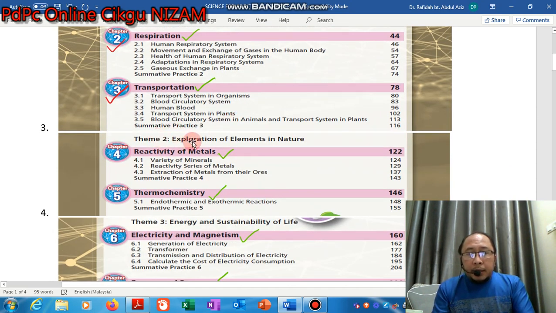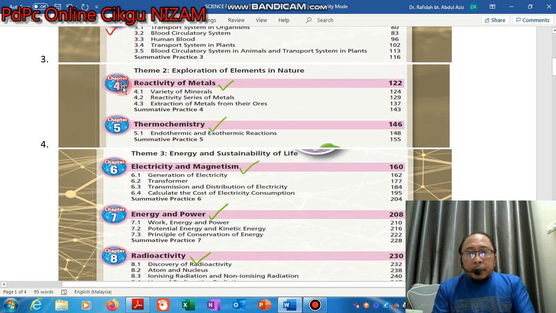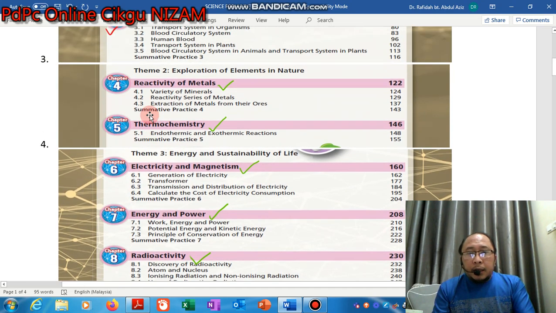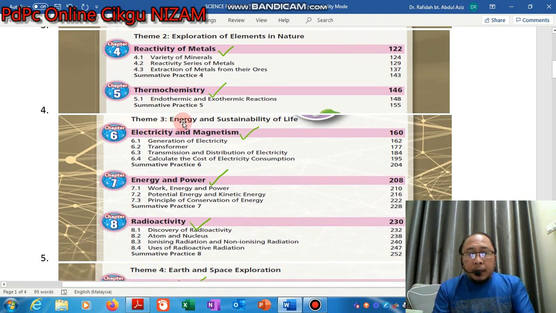Second theme, that is exploration of elements in nature. Chapter 4, reactivity of metals. Chapter 5, thermochemistry. Okay, 2 chapters in theme 2. Theme 3, energy and sustainability of life. We have 3 chapters given here.